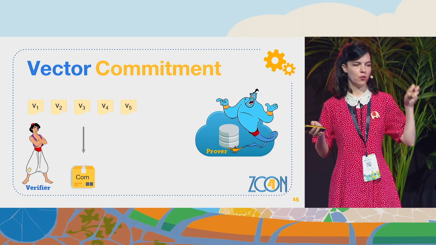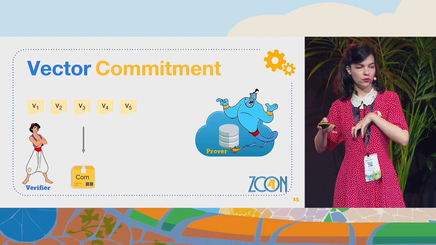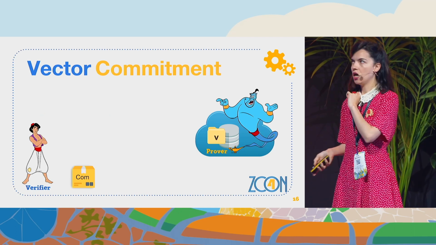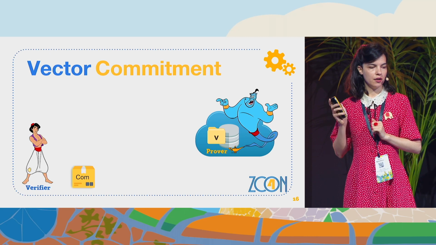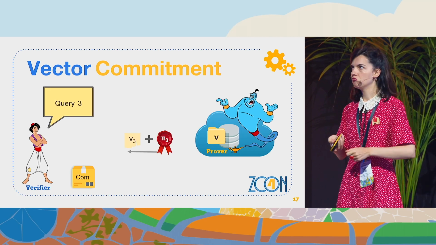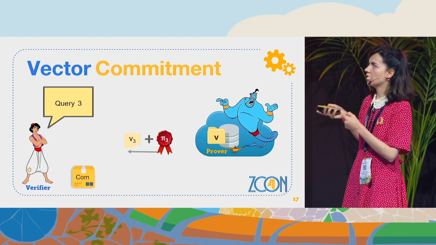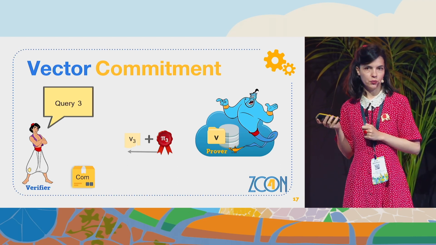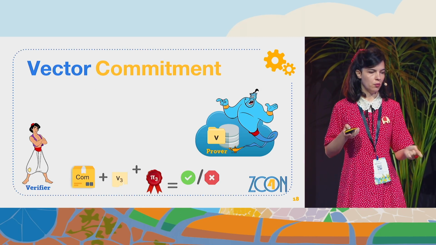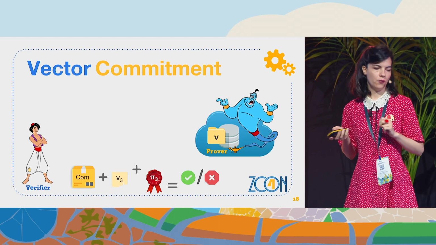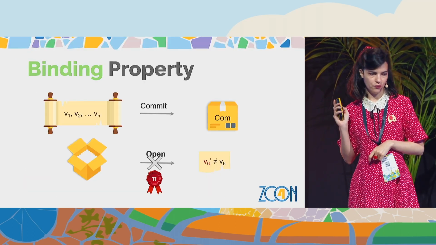So let's go more into the vector commitment. We are in this scenario where Aladdin first has a long vector, commits to it, keeps the commitment to himself, and delegates the vector to the storage provider, the prover. The prover will then be asked to open some position in the vector, let's say position 3, and this is possible because vector commitment allows us to give a very short proof, pi3 here. The verifier just needs to check the commitment, the claimed opening, and the proof, and be able to be convinced or not that this is the correct value.